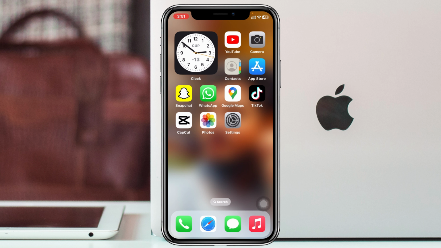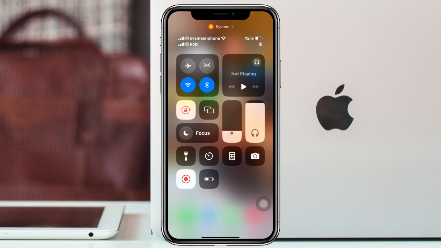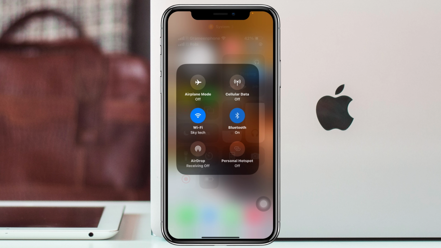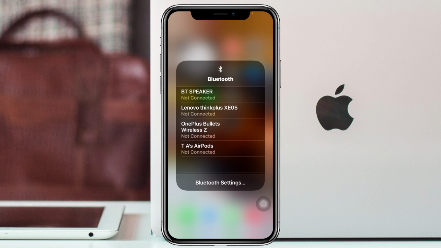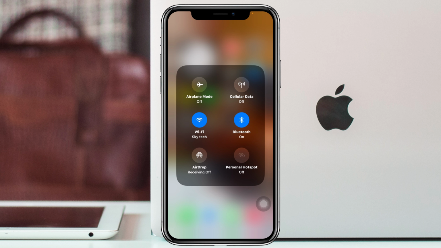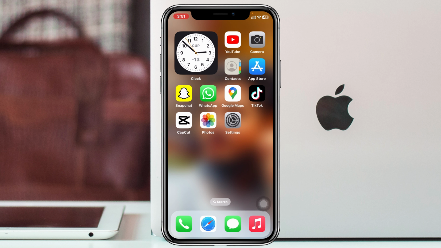Well, so now to fix the problem, we're just going to start with the very basic process. So you just need to swipe down from the very top and press and hold the Bluetooth icon right here, and then press and hold once again, and make sure you are not connected with any Bluetooth device that you have. Now just get back from here and turn off the Bluetooth if not necessary. And after that, make sure your iPhone is not in silent mode. If it is, go ahead and turn off the silent mode from your iPhone and check your issue.